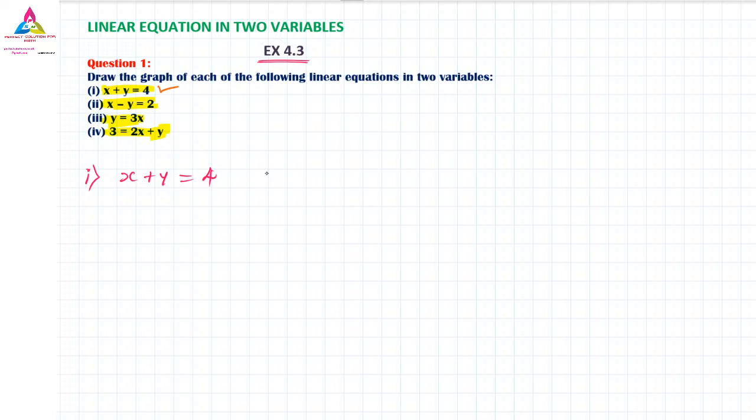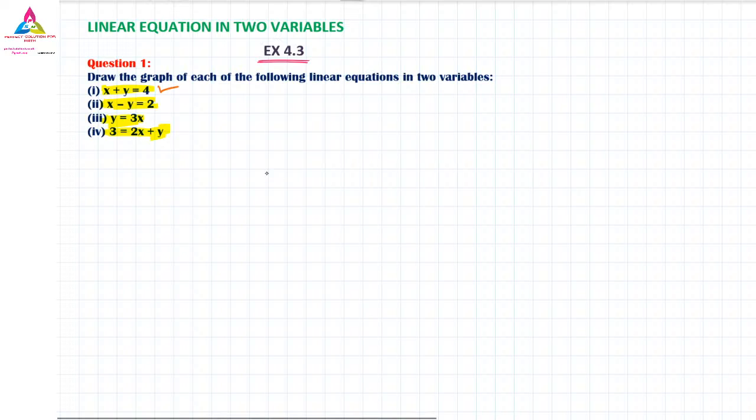Was the first one solved? Yes, I have solved the first one already. Give the answer quickly. If I have solved the first one, I will move on to the second one, so you have to tell me correctly whether it was solved or not. I have given it as homework, I think. Yes, in that graph, I have solved it in the previous class, no problem. Then there is no need to do x plus y is equal to 4 again.